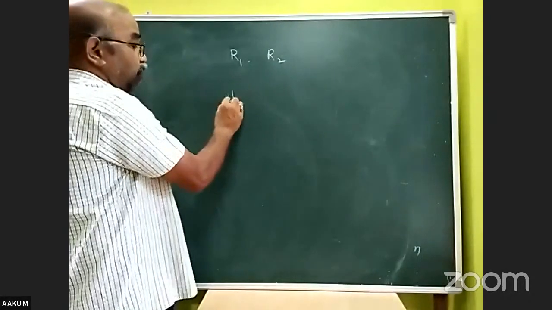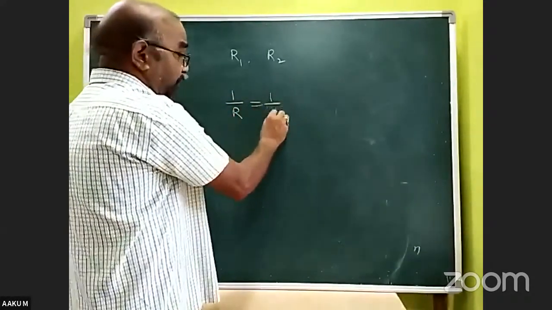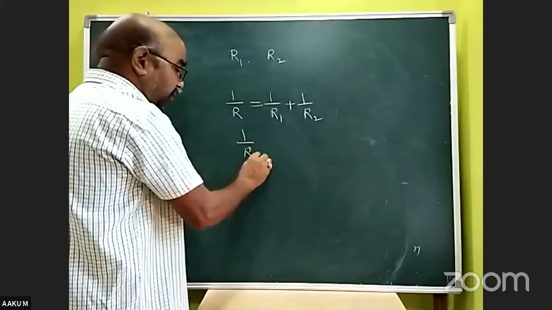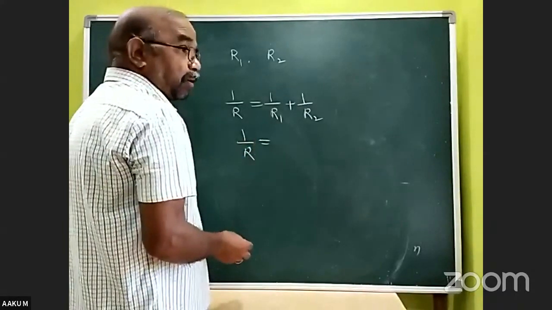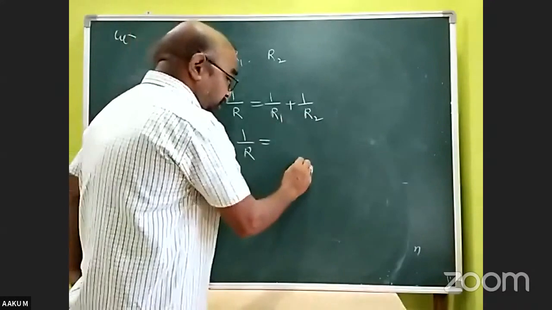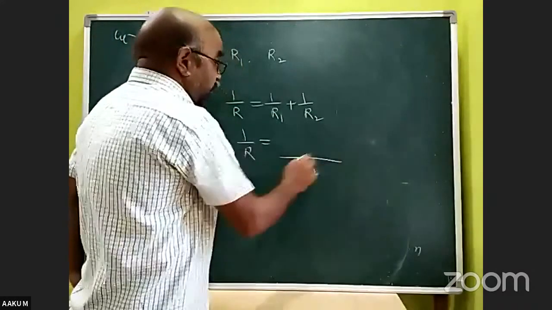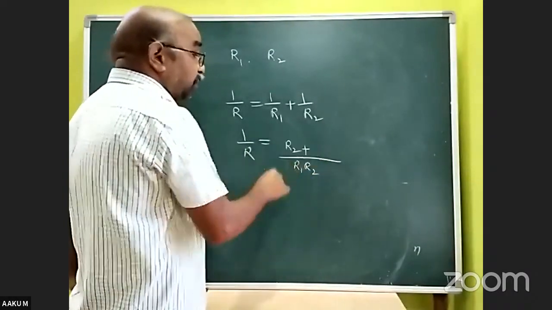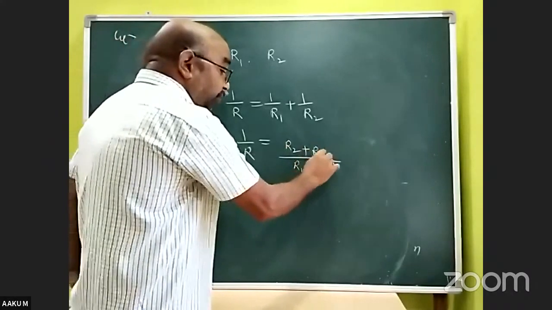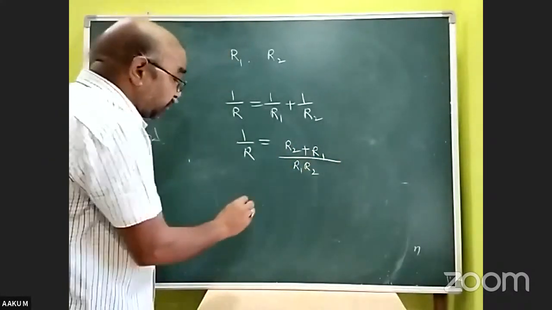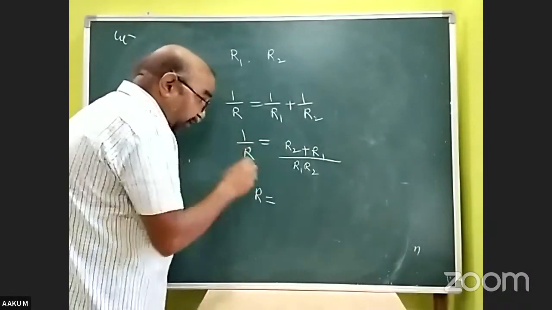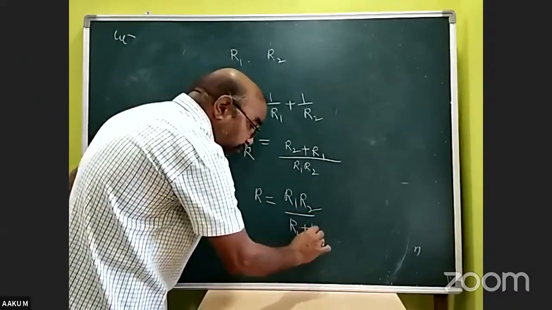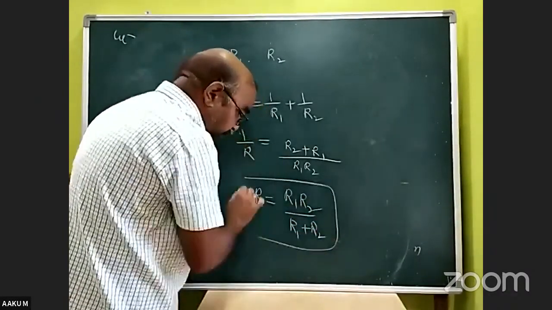We know that 1 by R is equal to 1 by R1 plus 1 by R2. So 1 by R is equal, right? Here LCM is R1 R2. In R1 R2, R1 goes R2 times plus R2 goes R1 times. So resultant R is equal to R1 R2 by R1 plus R2. A simple formula.